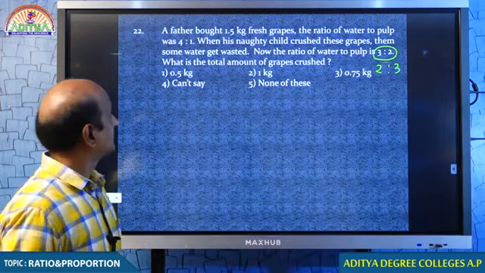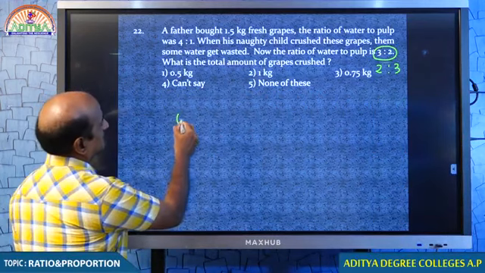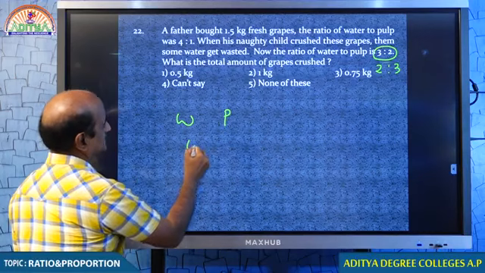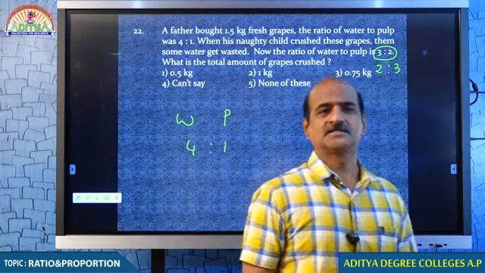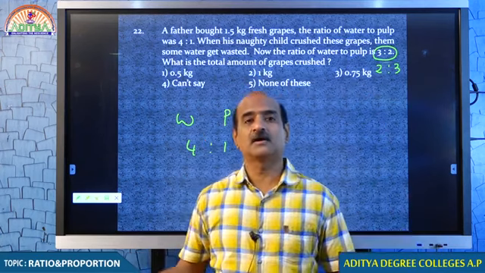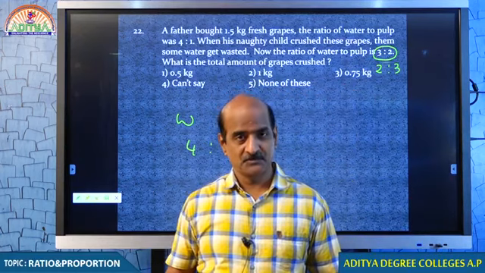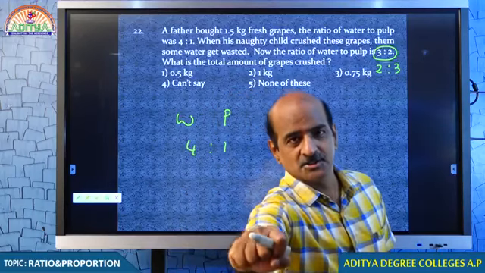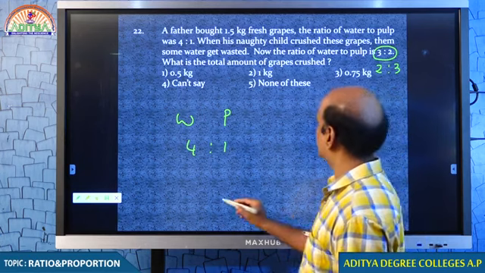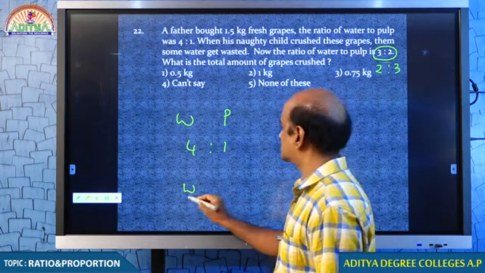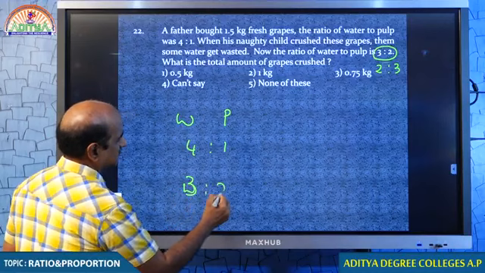Tell me what happened. A father bought 1.5 kg of fresh grapes. The ratio of the water and pulp was 4:1. When he bought about 1.5 kg, there were 4 parts of water, 1 part of pulp. More water, less pulp. What did his naughty child do? He crushed the grapes something like this. Now some water gets wasted. Now the ratio of the water and pulp becomes 3:2.